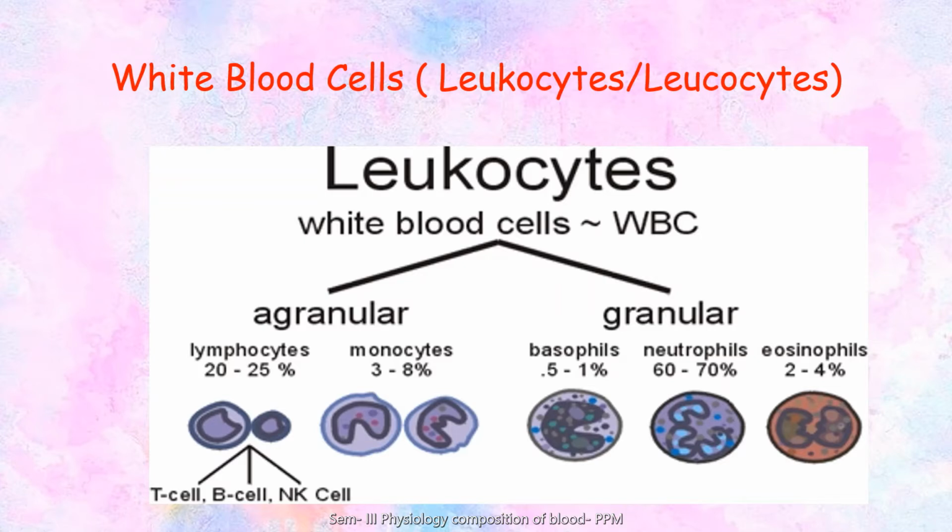They identify the foreign pathogen, the antigen which is coming into your body, whether it is a foreign microbe or a foreign cell, and they attack it. Sometimes they use immunoglobulins or some chemical weapon known as the complement system. Now let's not divert from here. Monocytes, on the other hand, are around 3 to 8% in your blood. If the number of monocytes increases, that indicates you're suffering from some kind of infection. Let's see what these agranular and granular leukocytes are.